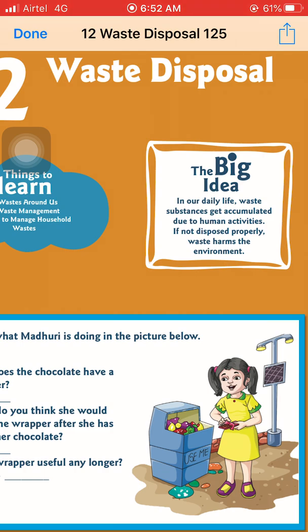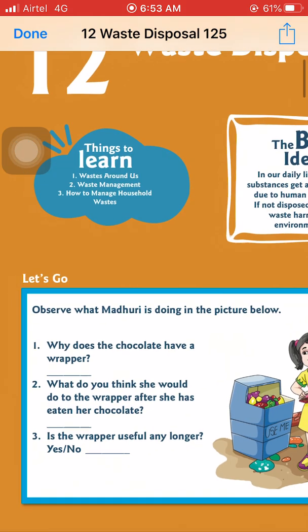Now in our daily life, waste substances get accumulated due to human activities, and if they are not disposed of properly into the environment, they can create many types of pollution. For example, air pollution as well as soil pollution, and water pollution if we throw that waste into the water.